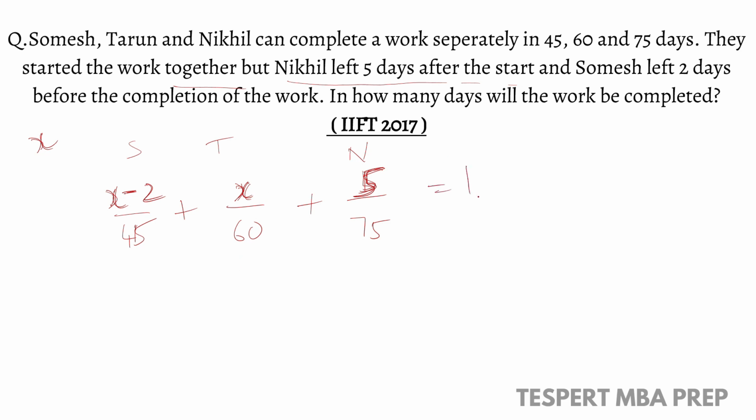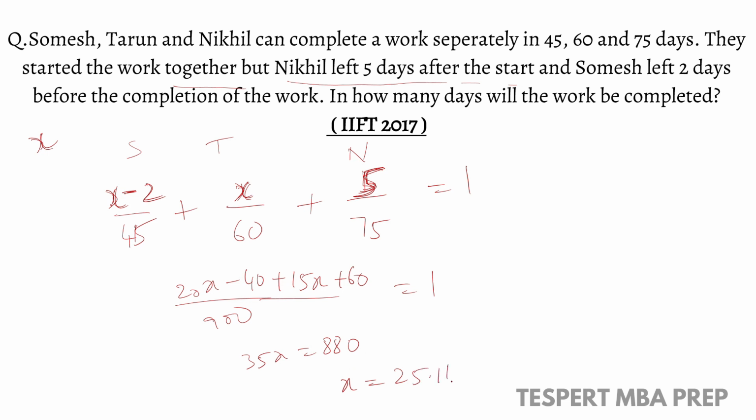So the total work will be 1. Take LCM: 20x minus 40 plus 15x plus 60 over 900 will be equal to 1. So 35x will be equal to 880 and x will be equal to 25.14. So in 25.14 days, the work will be completed.